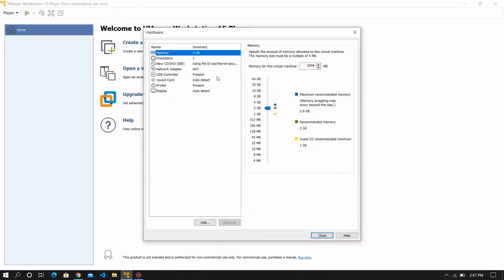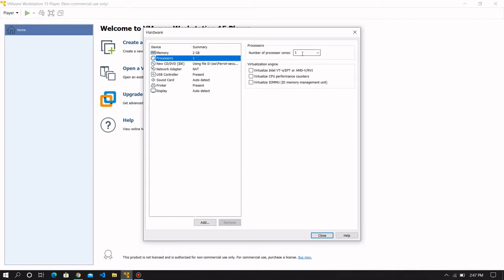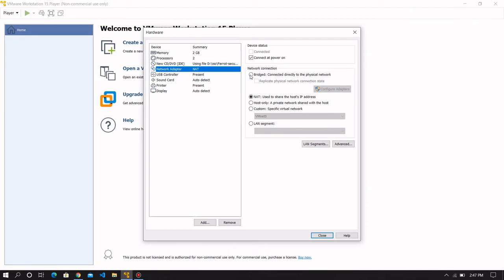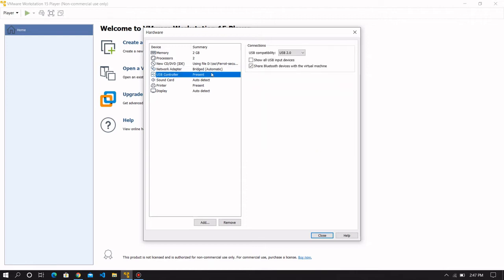Now you need to customize your hardware. I have total 4 GB of RAM, so I am allocating 2 GB for the virtual machine. If you have more, then you can allocate more. And the number of processors 2. I already have the ISO file, and the network connector should be bridged, so that it will act as a wired network for the guest operating system on the virtual machine.